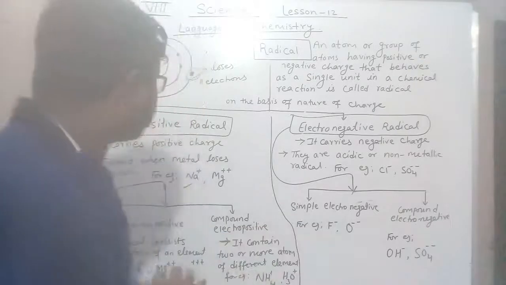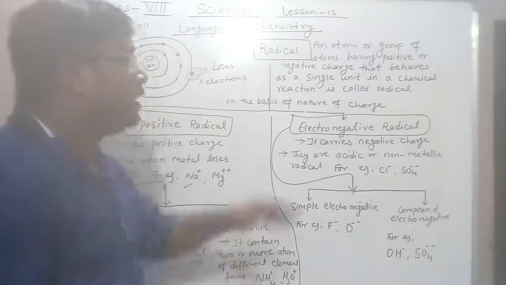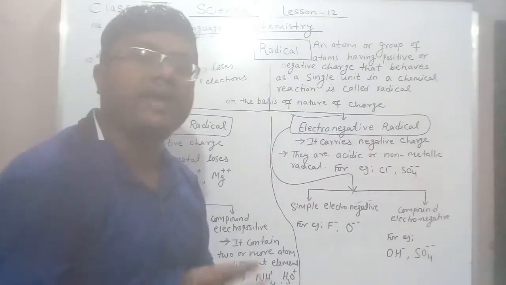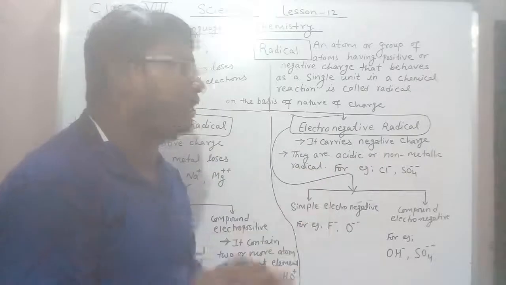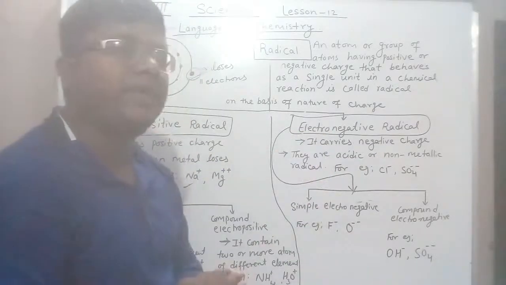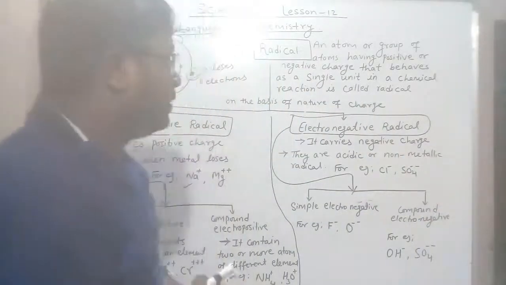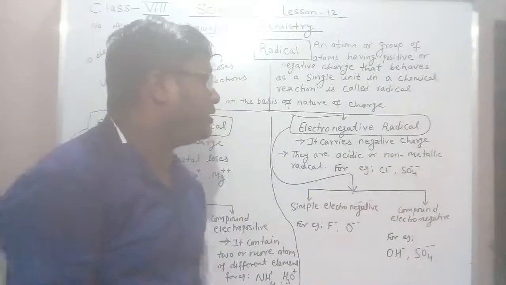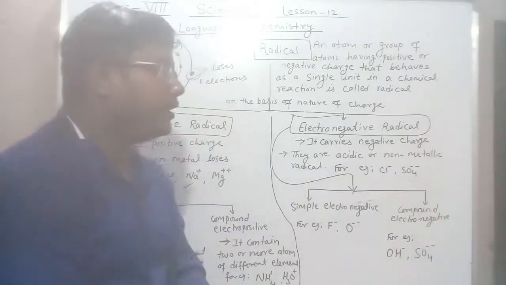Your electropositive radicals are formed when a metal loses electrons, and your electronegative radicals are formed generally when a non-metal gains electrons. They are acidic or non-metallic radicals. For example, Cl-, SO4--. Here the negative sign shows they are electronegative radicals.